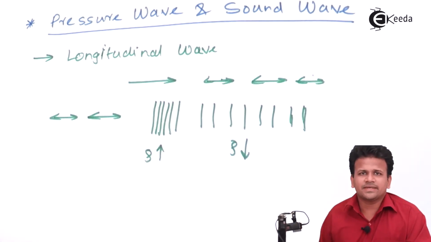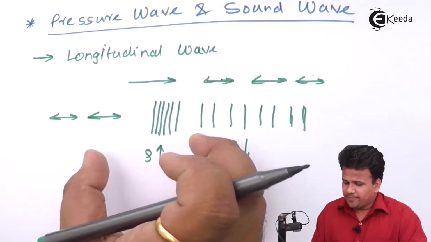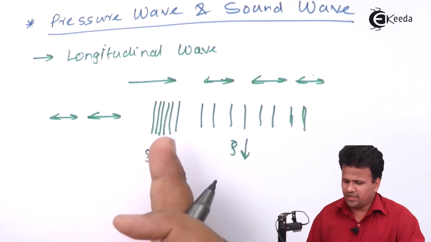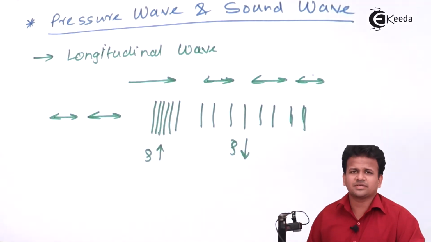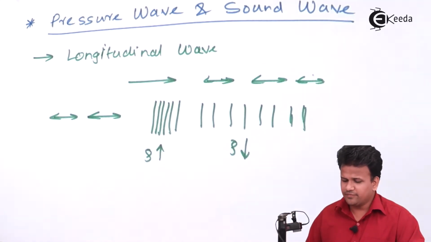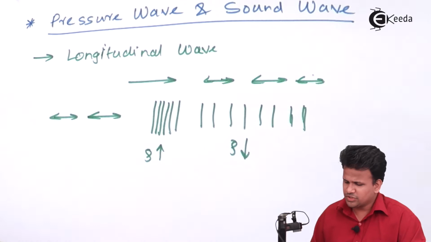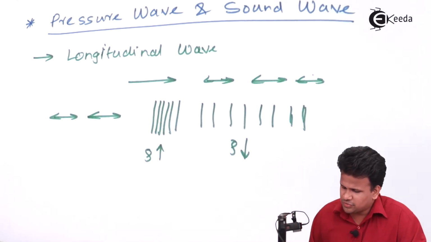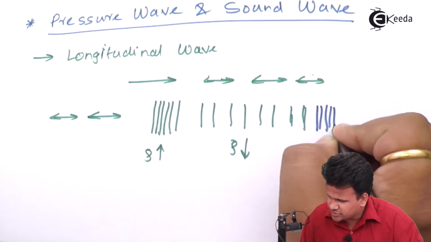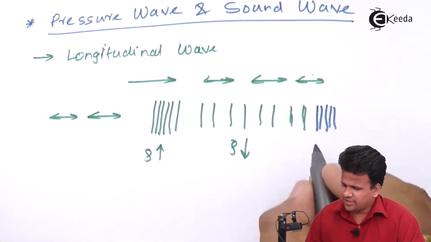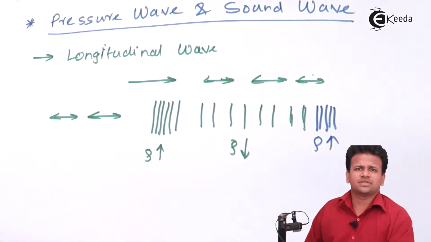of the fluid decreases. So this is only possible in that fluid flow where the effect of pressure will create a compression and rarefaction. It will only be created in a fluid which is a compressible fluid, which is able to be compressed under pressure. So we have a compression over here, we have a rarefaction over here. Again there will be a compression, and then again we will have a rarefaction. Again in compression the density is going to increase, in rarefaction the density is going to decrease.